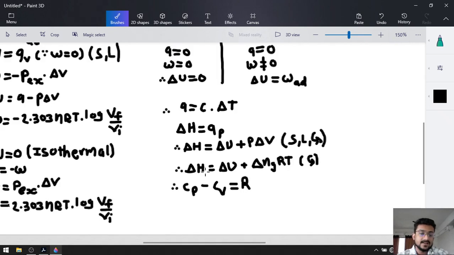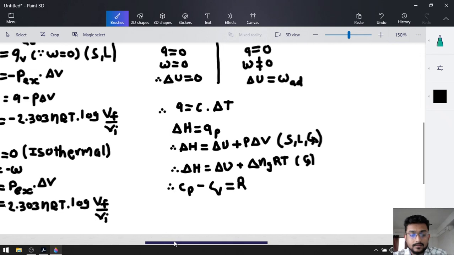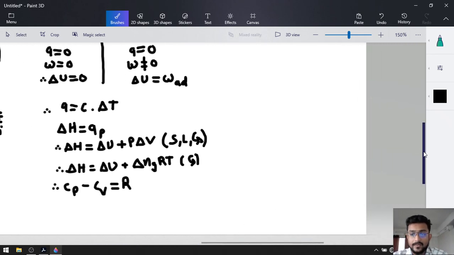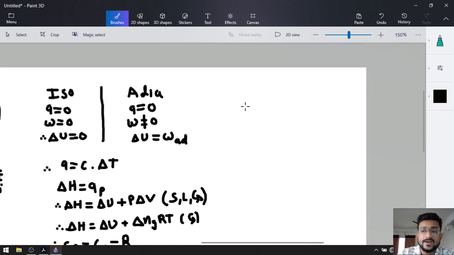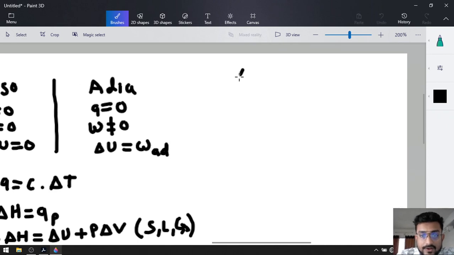After that, we discussed some of the different types of enthalpies. Among them, the first enthalpy was reaction enthalpy, right? That was equal to delta r H naught. What was the first formula for reaction enthalpy? The addition of the molar enthalpy of the products minus the addition of the molar enthalpy of the reagents.